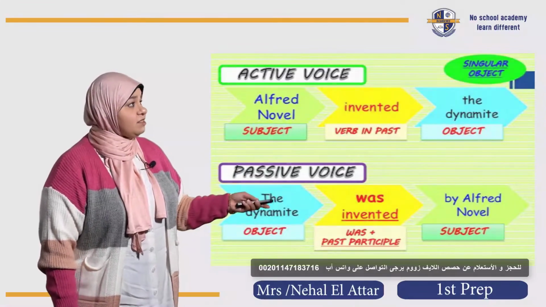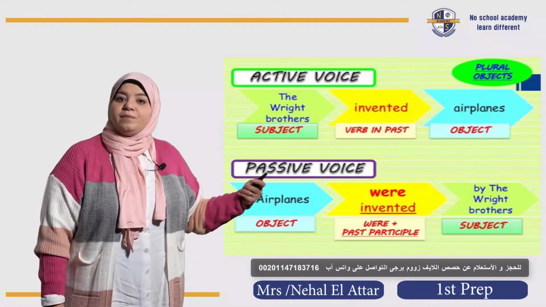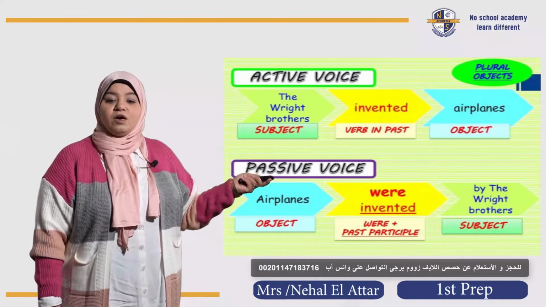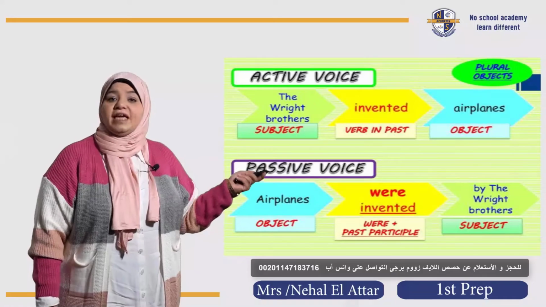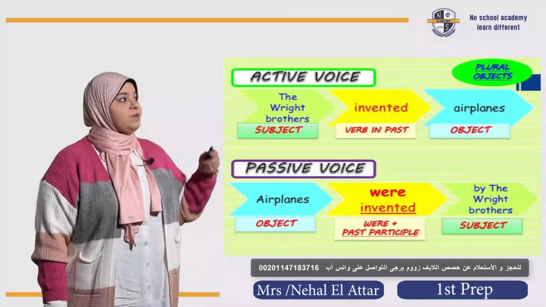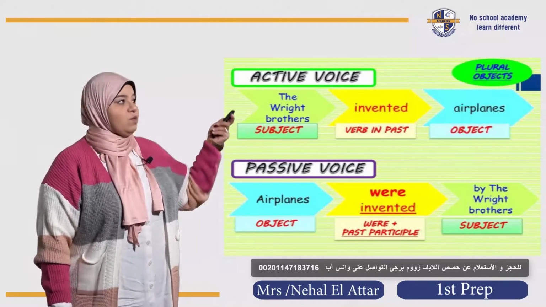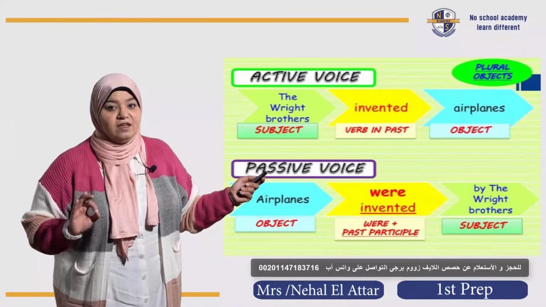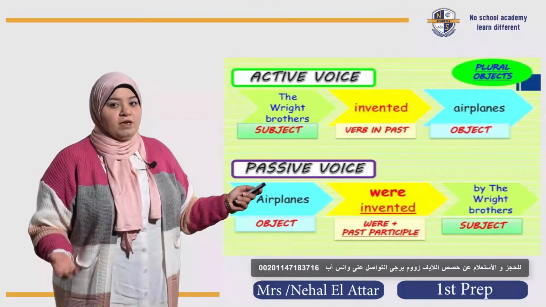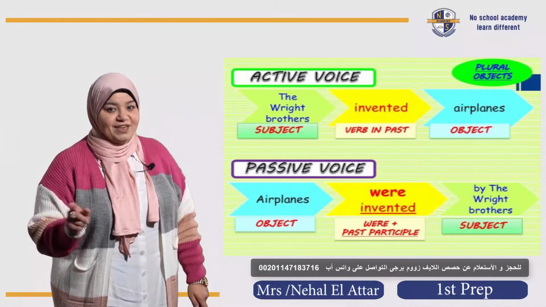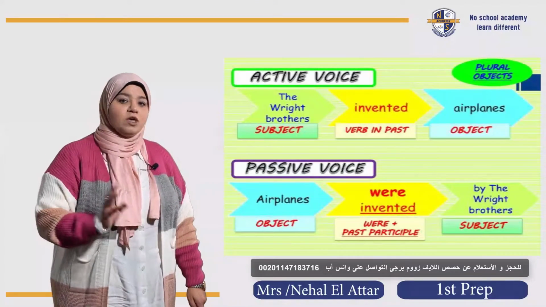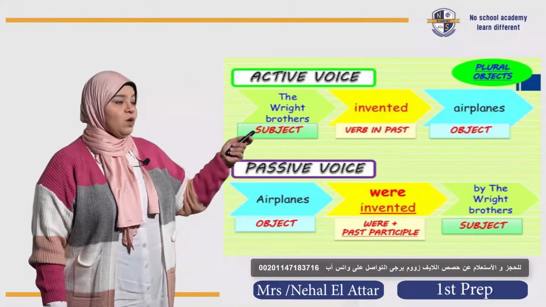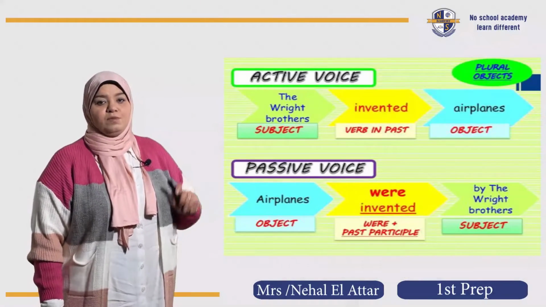Let's see another sentence which has a plural object. Let's see what I mean by this. The Wright brothers invented airplanes. So, you know what we are going to do now. We're going to start the sentence with airplanes. Airplanes. It's an object. Yeah, I know. But is it singular or plural? Yeah, great. It's plural. So it's going to take was or were? Of course, were. So we're going to say airplanes were invented by the Wright brothers.